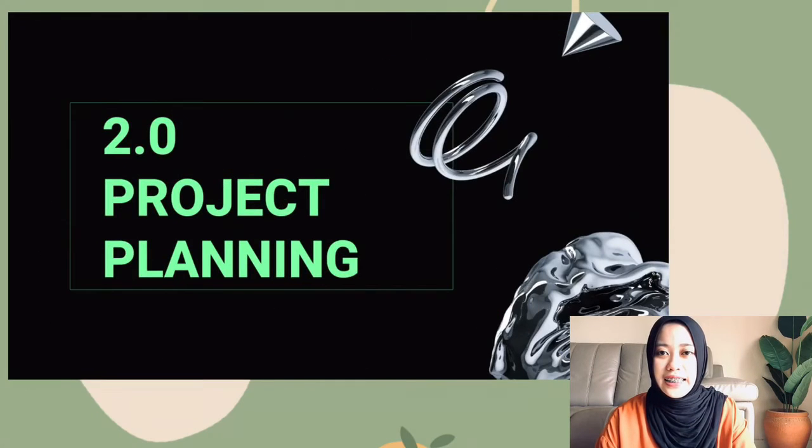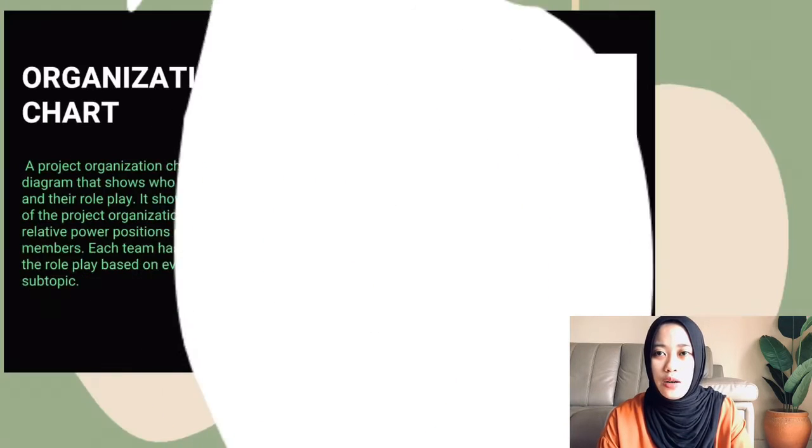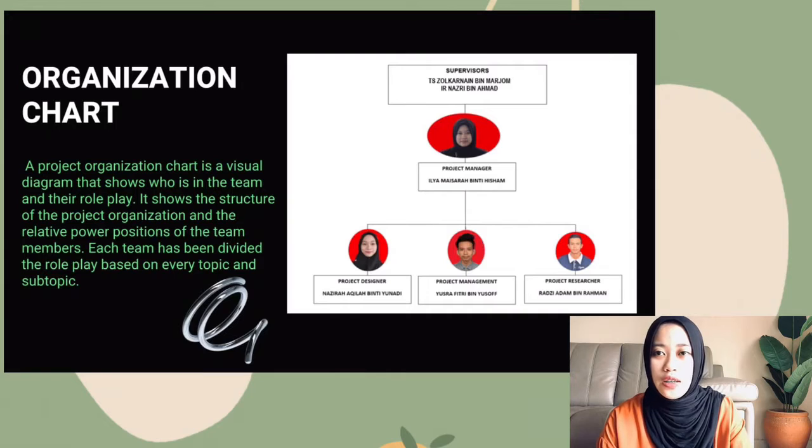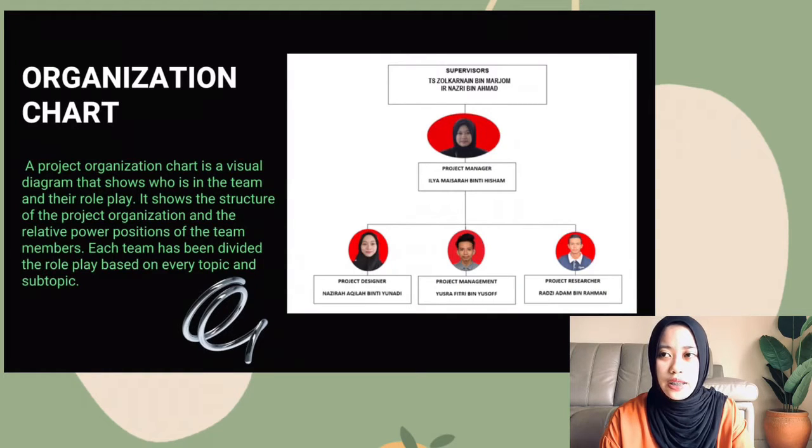Okay, for the next slide we have 2.0, that is project planning. What is project planning? The flow in project planning are organization chart. A project organization chart is a visual diagram that shows who is in the team and their role play. It shows the structure of the project organization and the relative power positions of the team members. Each team has been divided the role play based on every topic and subtopic. As you can see, that is our organizational chart picture.